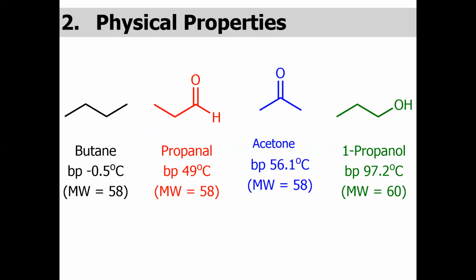Physical properties: if we compare aldehyde or ketone with alkane or alcohol of similar molecular weight, definitely aldehydes and ketones have a high boiling point as compared to their corresponding alkane. The reason is that both molecules have dipole-dipole interactions. While when we compare the aldehyde or ketone with the corresponding alcohol, they have a lower boiling point than their corresponding alcohol. The reason is that alcohol has hydrogen bonding.